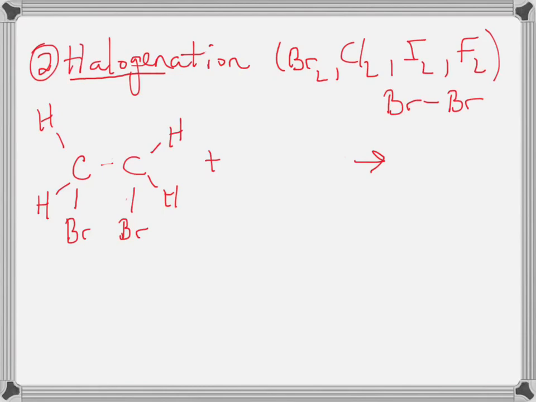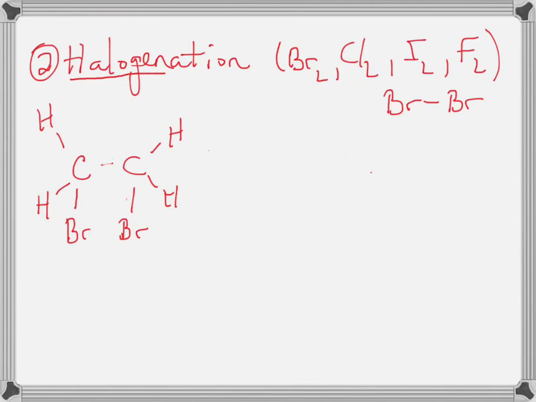And what we can see here now is we have made an alkane, but this is a dibrominated alkane that we have made. So although in a halogenation reaction we still convert an alkene to an alkane, in this reaction we've also halogenated the molecule as well. So we've done two things essentially to it.